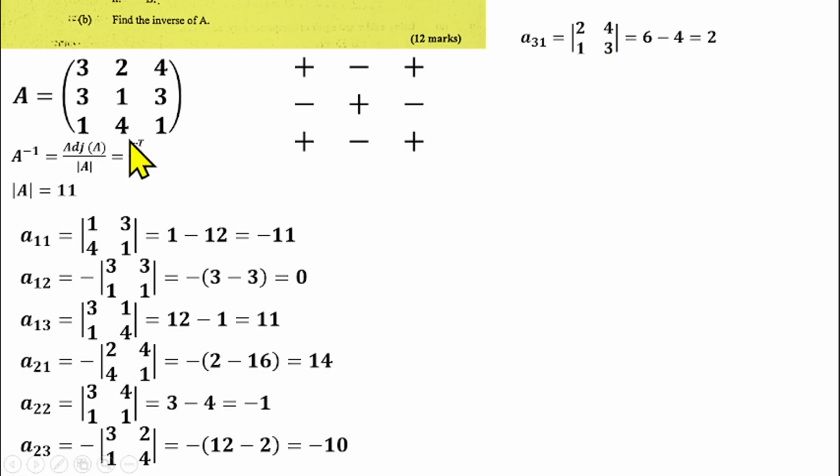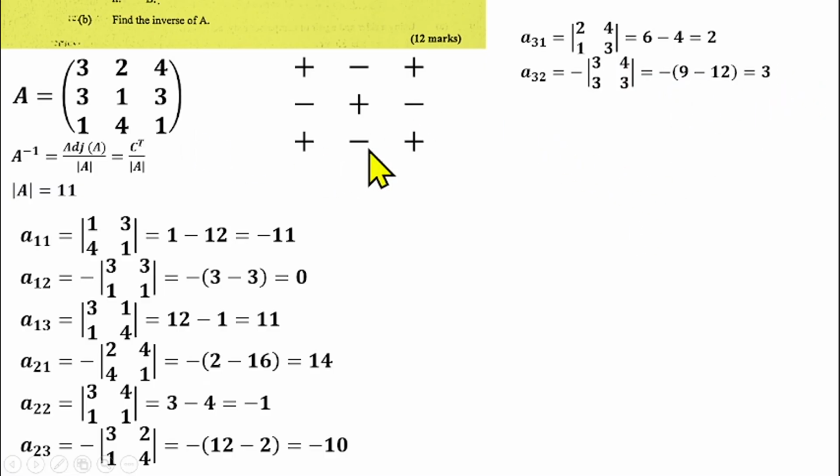I'll move to the next one, which is the element in the third row, second column. That will be A32, and the sign is negative. So I will have a minus, open bracket, determinant of, so I will close the third row, second column. I have 3, 4, 3, 3. Then I'll find the determinant of that as well. 3 times 3 gives us 9, minus 3 times 4 is 12. 9 minus 12 is minus 3. Minus times minus 3 will give us plus, so we have 3.